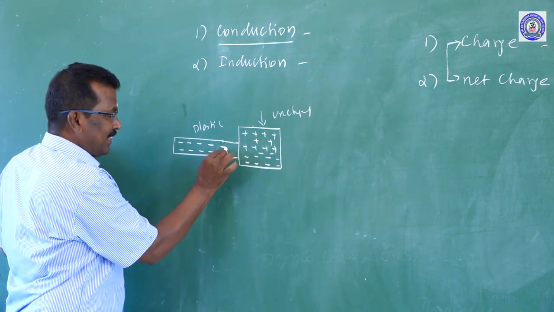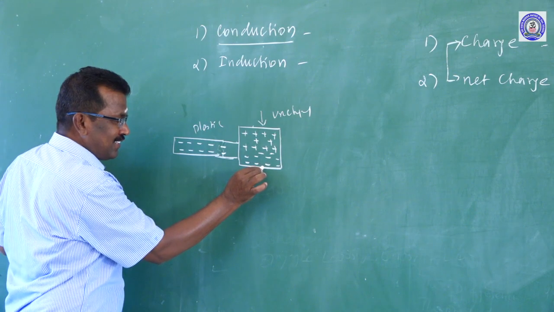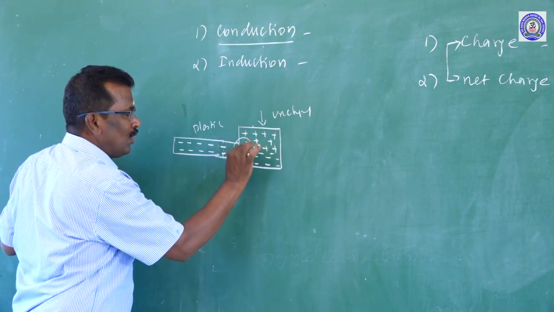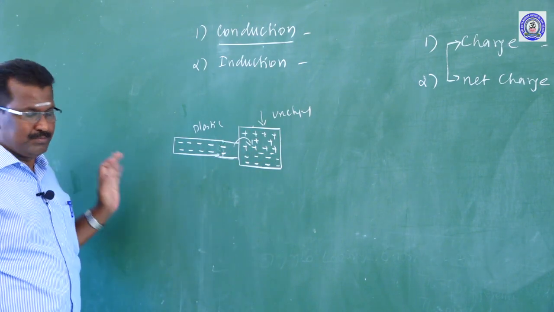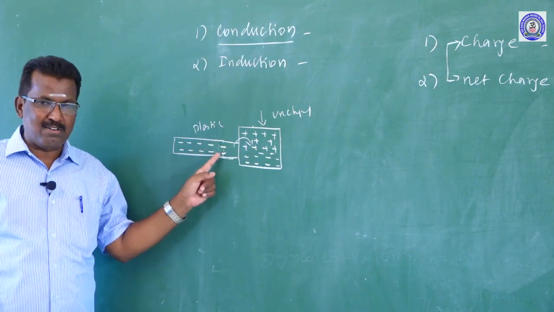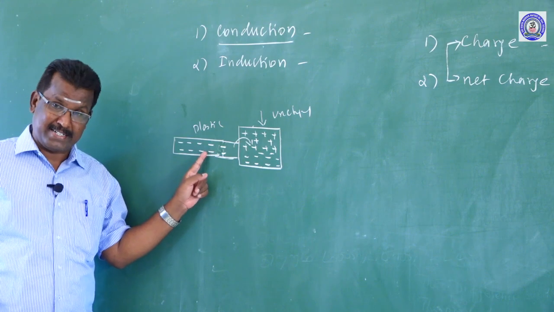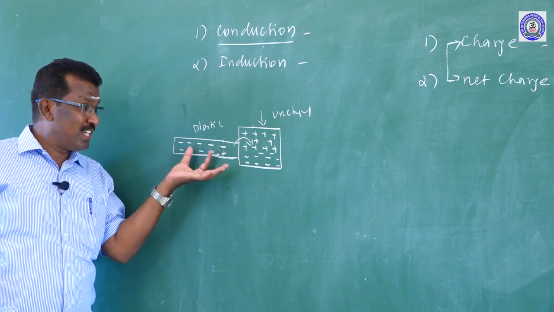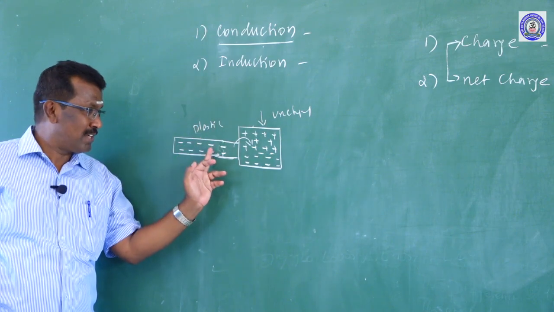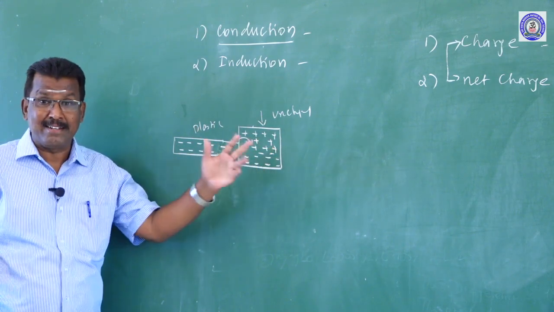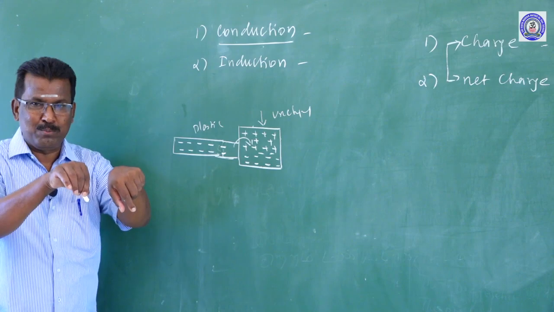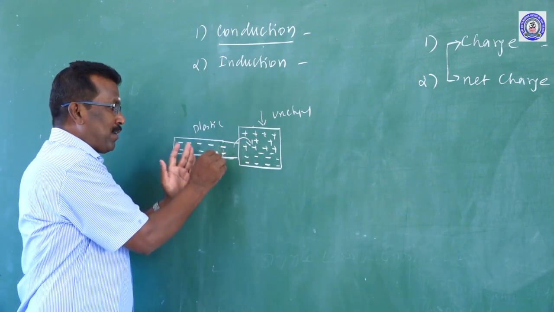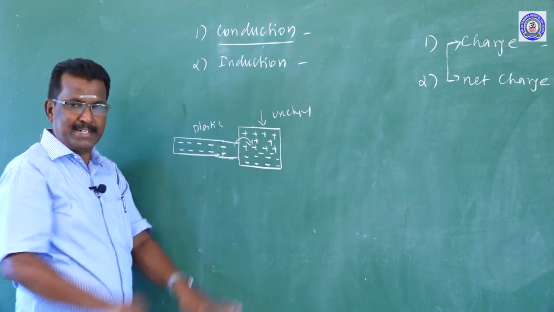Now when I make contact with the uncharged conductor, electrons will jump from the plastic rod to the uncharged conductor. Already the electrons are living peacefully in this conductor, then who is pushing them to move from this plastic rod to the uncharged conductor? They themselves. Nobody is pushing. All the electrons are pushing themselves and moving from the plastic rod to the uncharged conductor.